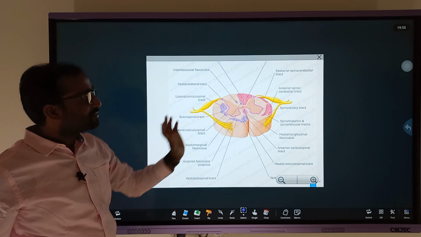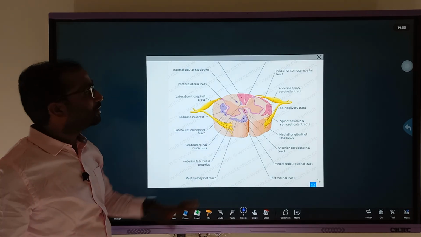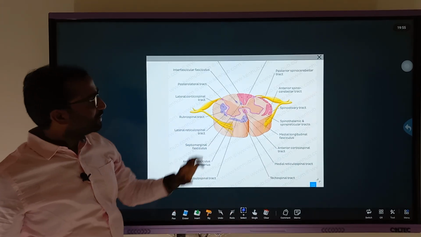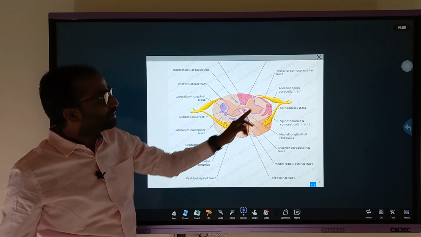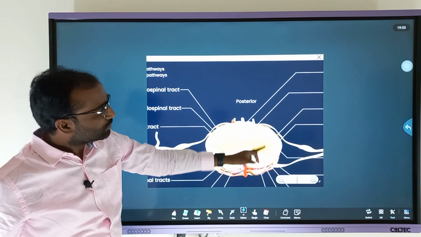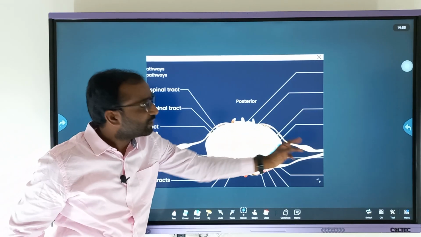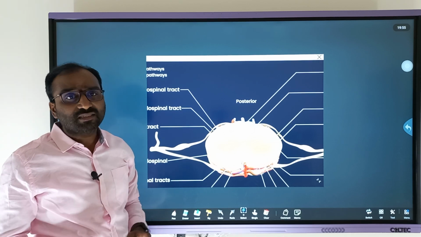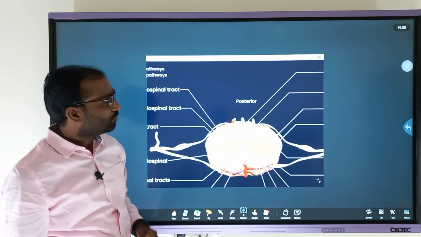So this is a section, and all the nerves which arise from the spinal cord are mixed nerves. So these are the nerves which arise from the spinal cord. This is a dorsal root and this is a ventral root, and here the dorsal root and ventral root form a common nerve that is called a mixed nerve. As I told you, a mixed nerve has both sensory function and motor function.